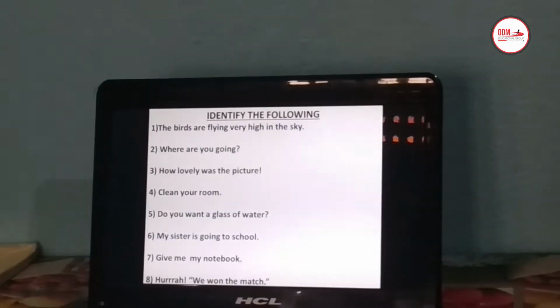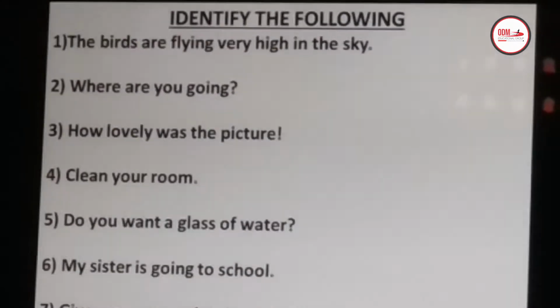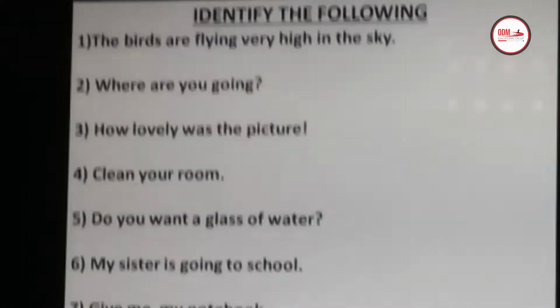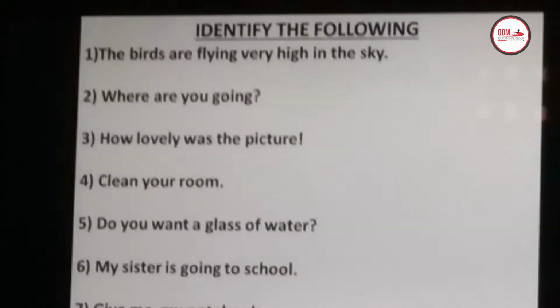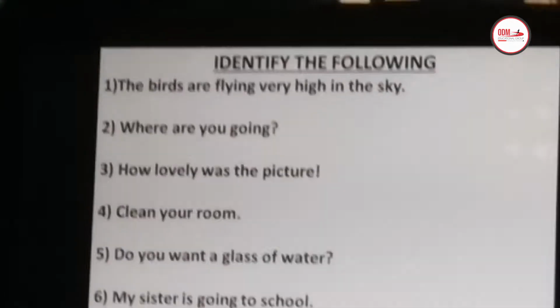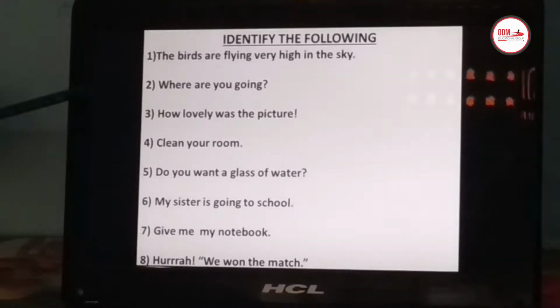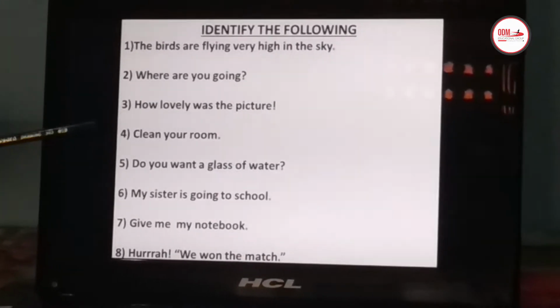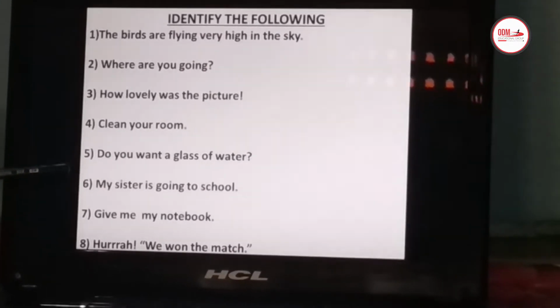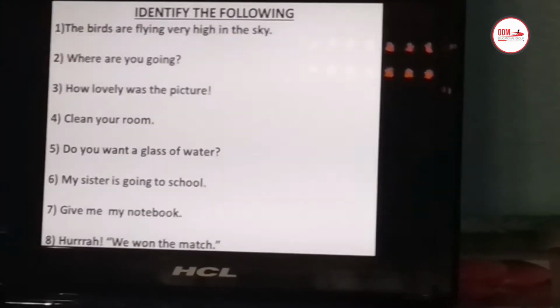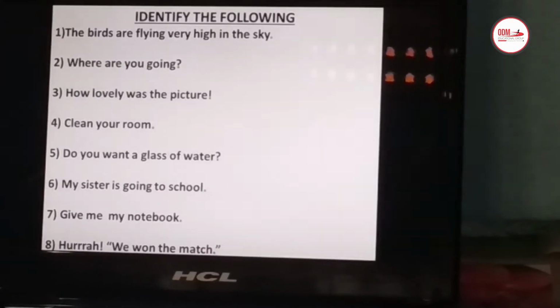Now identify these sentences. Some sentences are given to you. You have to read them and tell me what actually they are. No doubt they are sentences, but what are they? What is the difference in that sentence? That you have to tell me. The birds are flying very high in the sky. Full stop. Where are you going? Question mark. How lovely was the picture! Exclamatory mark. Clean your room. Full stop. Do you want a glass of water? Question mark. My sister is going to school. Full stop. Give me my notebook. Full stop. Hooray! Exclamation mark. We won the match. Full stop.